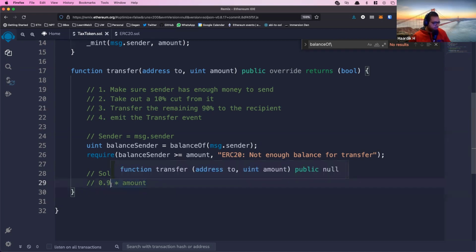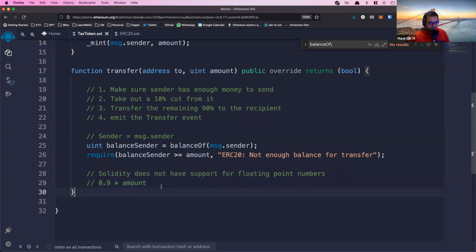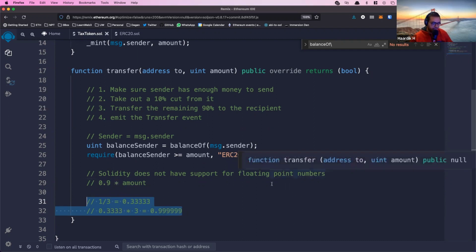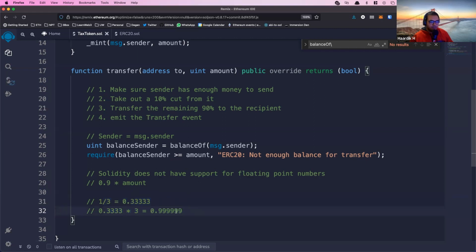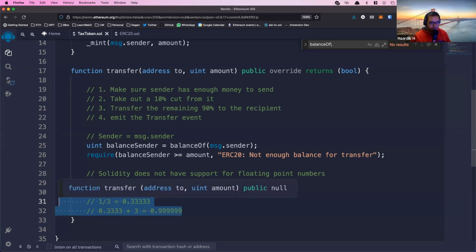The reasons for this, again, are because floating point math is inaccurate. And you might have seen that sometimes 1 divided by 3 could be equal to 0.333, but 0.333 times 3 is equal to 0.999. The floating point math is inaccurate, and this can lead to issues when we're talking about DeFi protocols handling billions of dollars of money. And if there's inaccurate calculations involved there, it can lead to losses. So we simply don't support floating point numbers at all, and everything is an integer.